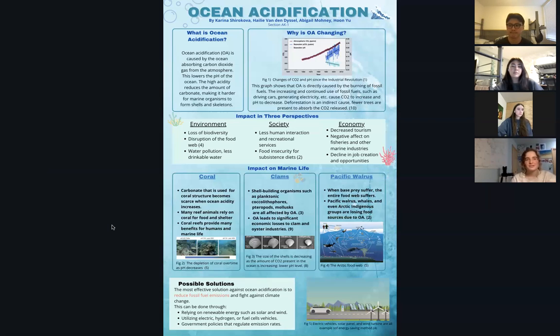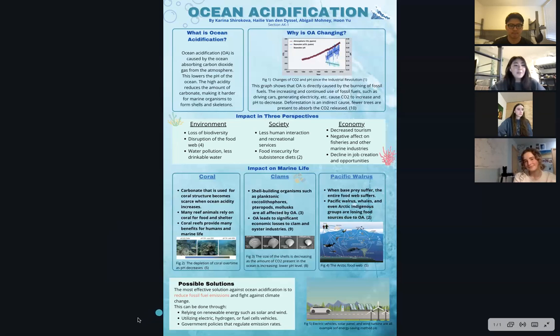Larger organisms such as the Pacific walrus, and even more, many indigenous groups are also impacted by ocean acidification because their diets primarily consist of organisms that are directly affected. So once the base prey suffers, such as the coral and the clams, the rest of the food web is also in danger. And as we can see in figure 4, the food web is really interconnected. So if one organism is affected, the rest is also impacted.